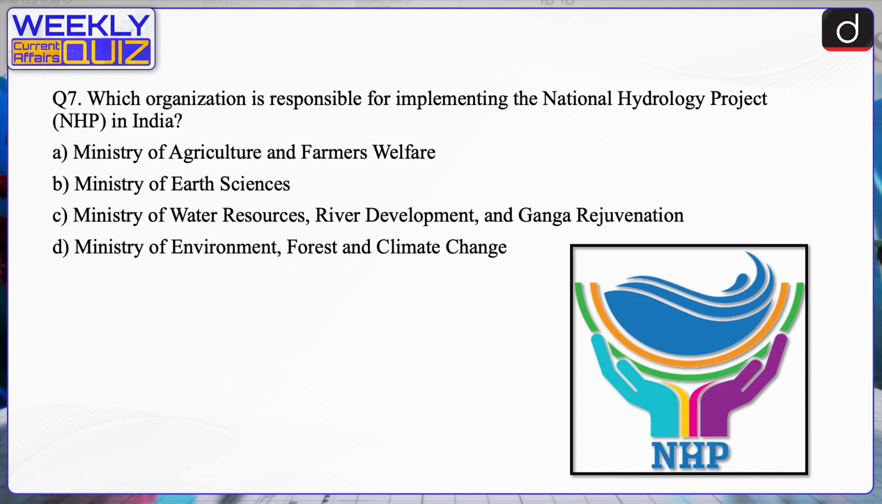Next question. Which organization is responsible for implementing the National Hydrology Project, that is NHP, in India? A. Ministry of Agriculture and Farmers Welfare. B. Ministry of Earth Science. C. Ministry of Water Resource, River Development and Ganga Rejuvenation. Or D. Ministry of Environment, Forest and Climate Change. The correct answer is option C, that is Ministry of Water Resources, River Development and Ganga Rejuvenation. The Ministry of Water Resources, River Development and Ganga Rejuvenation is responsible for implementing the National Hydrology Project in India.